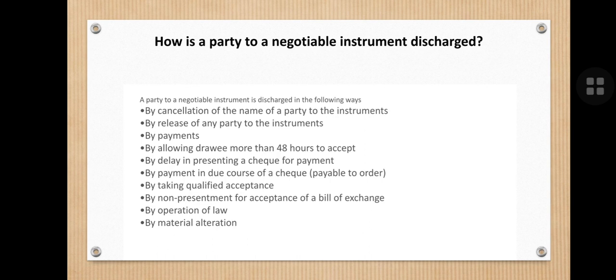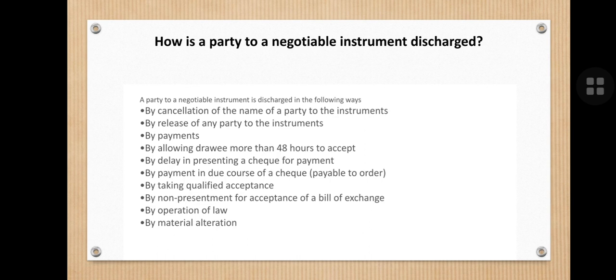Cancellation means a negotiable instrument gets discharged when the payment is made to the party within the proper time, and by the release of any party to the instrument, the negotiable instrument gets discharged.